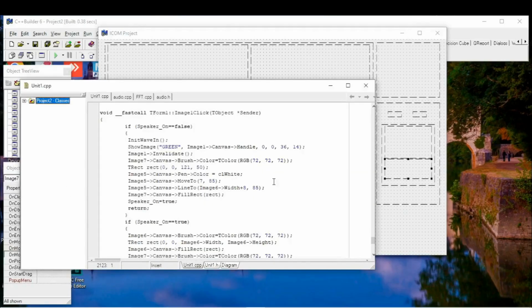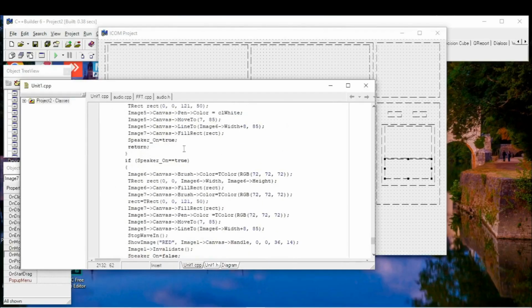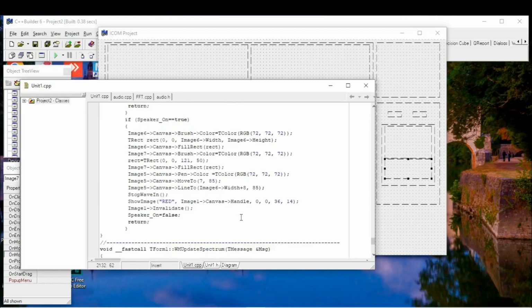We prepare images for painting the spectrum. When we're going to stop it, we paint our pictures into default color, and then we run the function stop wave in, so it's safely stopping the audio.